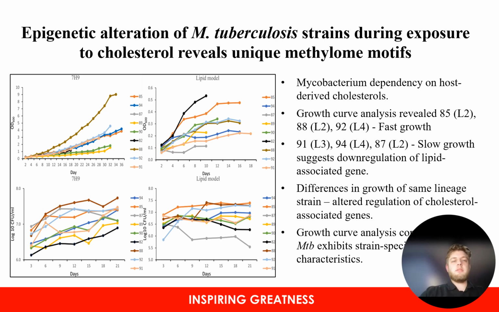However, the strange thing that can be observed here is that strains from the same lineages show very great variance in their growth. As an example, strain 92 is a fast grower from lineage 4. However, strain 94 from lineage 4 is a slow grower. So, from this, we can show that there's an altered regulation in the cholesterol-associated genes, and we can conclude that MTB exhibits strain-specific characteristics, not lineage-specific.